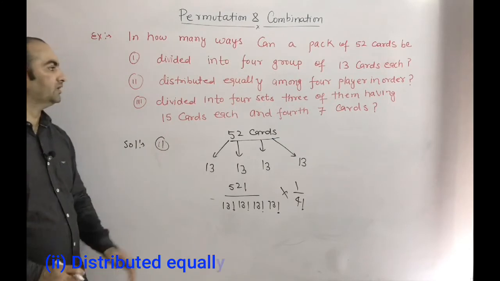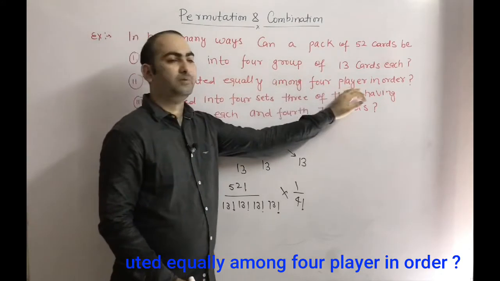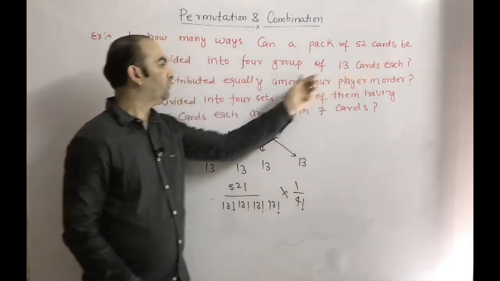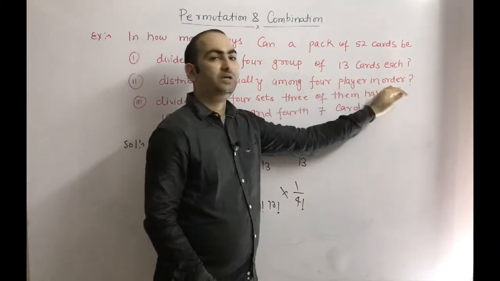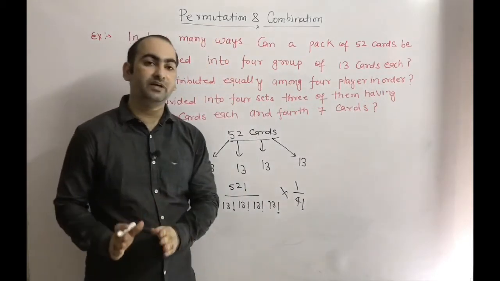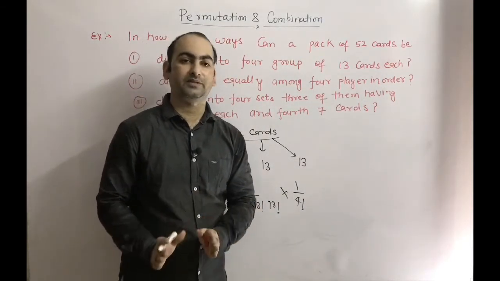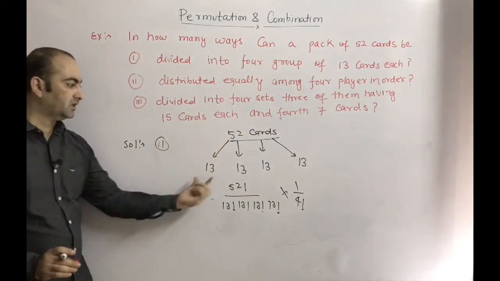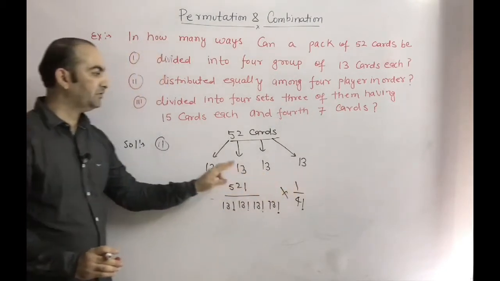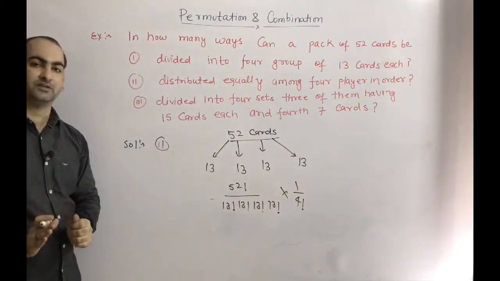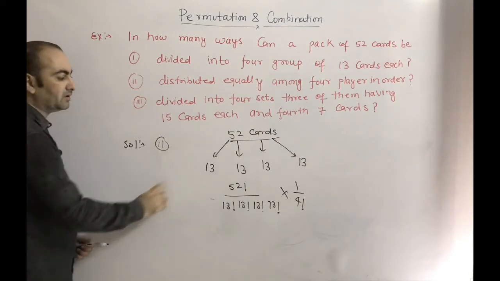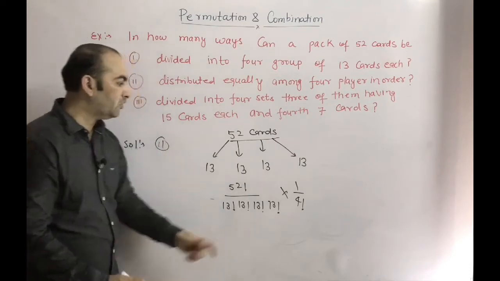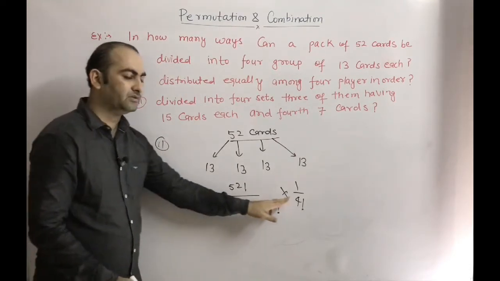Now we are solving the second part. According to the second part, we want to distribute all 52 cards equally among 4 players in order. First we have to divide 52 cards into 4 equal parts: 13, 13, 13, 13. So first we do grouping: 52 factorial divided by 13 factorial, 13 factorial, 13 factorial, 13 factorial, and since all 4 groups are of equal size, we multiply with 1 by 4 factorial.